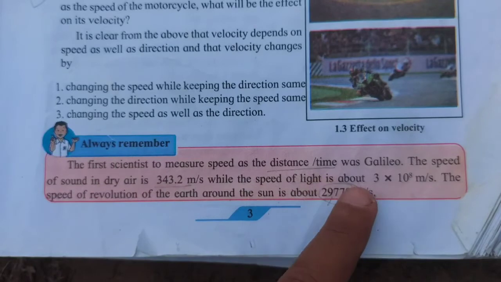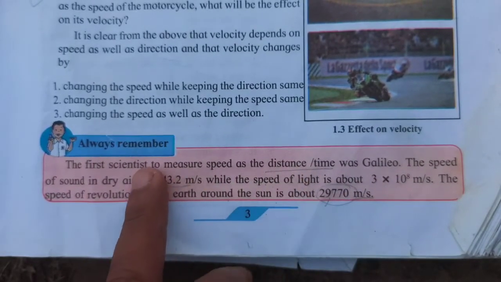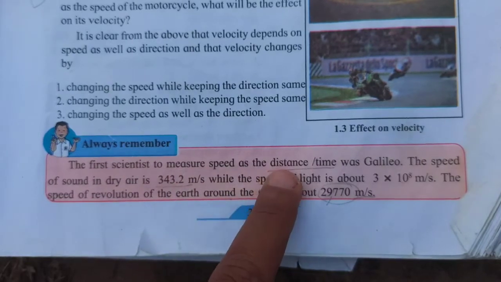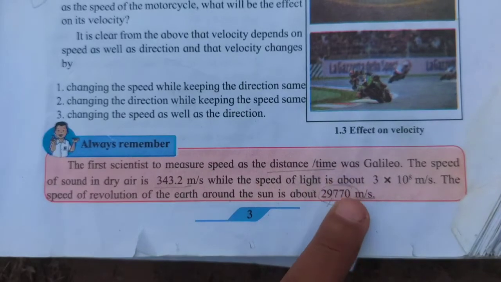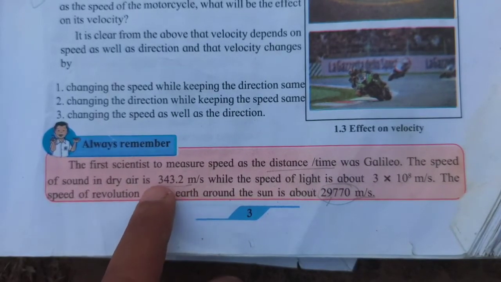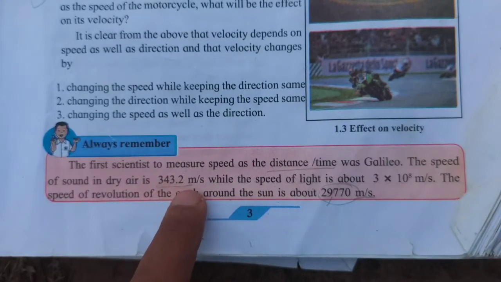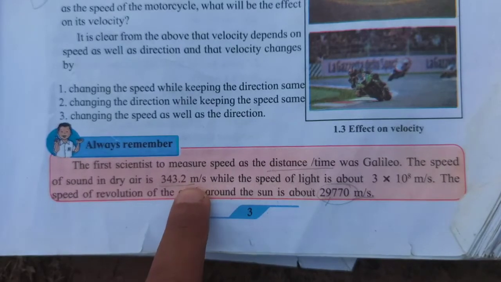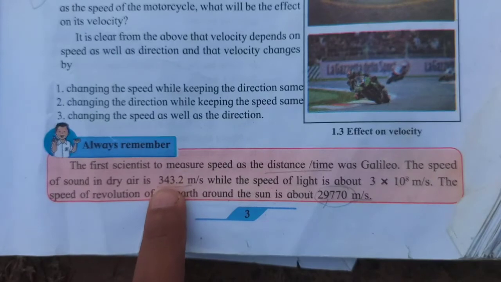You know that the first scientist, Galileo, used measurement, means you need to measure the distance per time, and he measured the speed of sound in normal air, that is 343.2 meter per second. So this is speed. You want to underline this, it can come in fill in the blanks. What is the speed of sound in dry air? Dry air means our normal air.